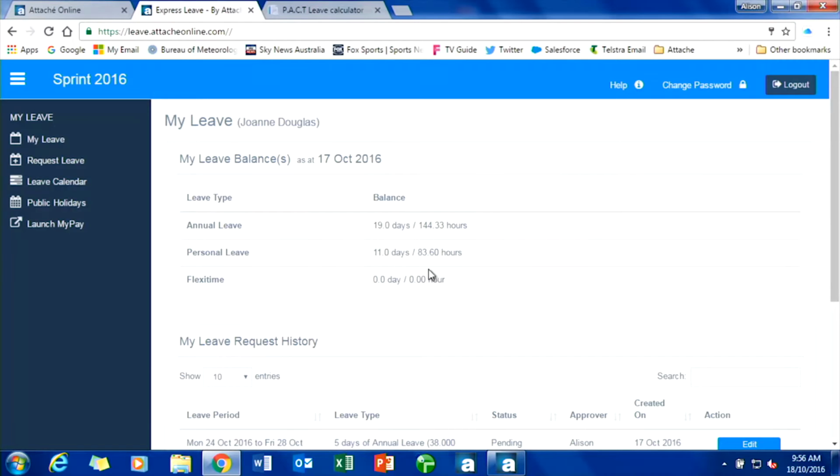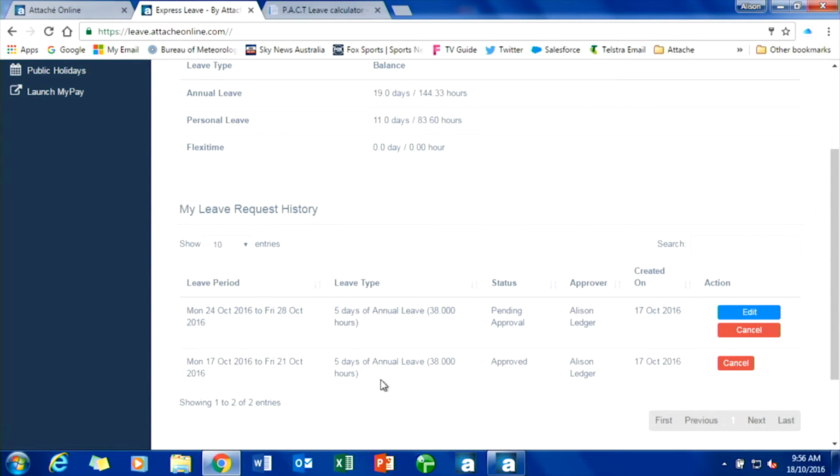So with Joanne, I also have down here my history, my leave history. So I can see that I actually have put in for annual leave from the 17th of October to the 21st. And that's been approved, and funnily enough, Alison Ledger is the approver. So when you set the employees up, you can specify there's different levels: administrators, approvers, non-approvers, and just employees. So Alison was the approver. And you can also see here that I actually do have a leave application pending that she hasn't yet approved for me.